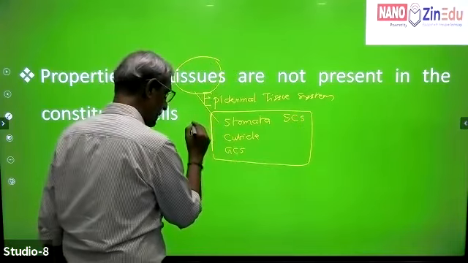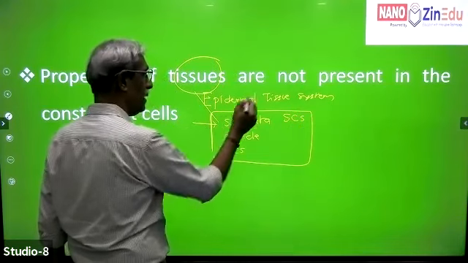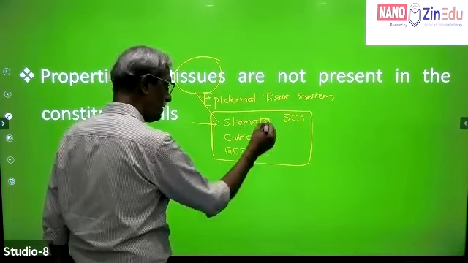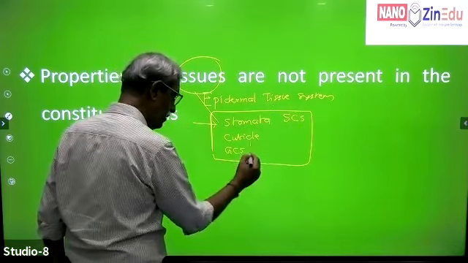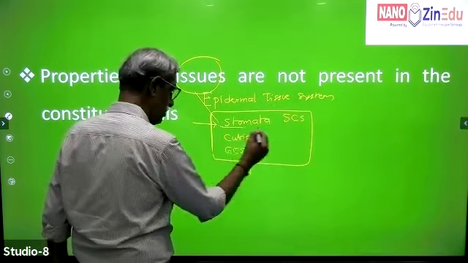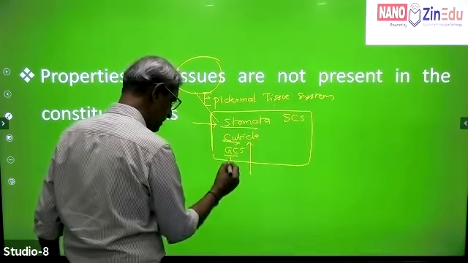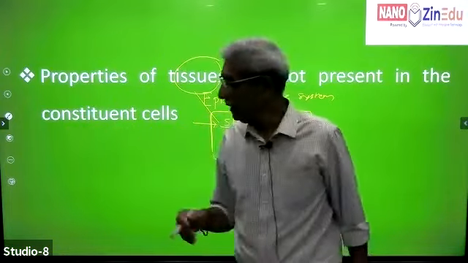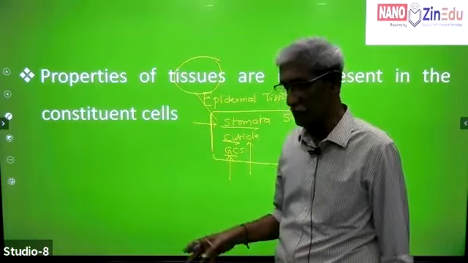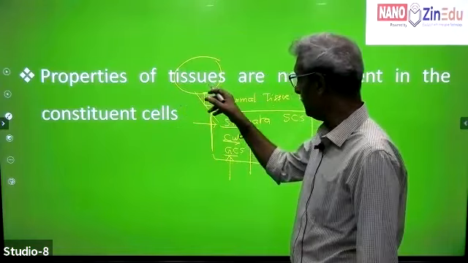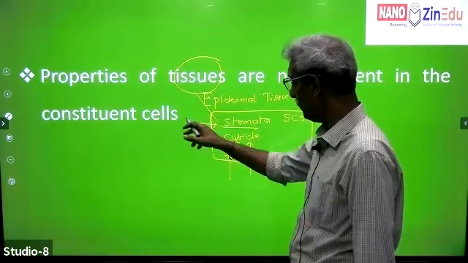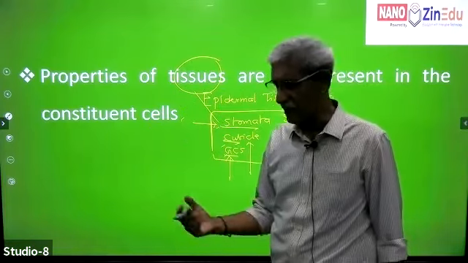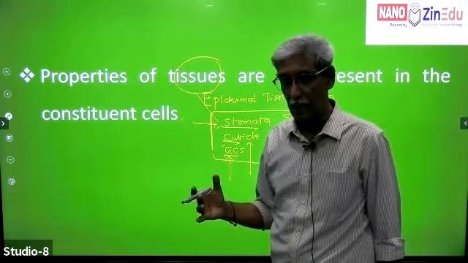The property of the stomata is not present in the constituent cells of the epidermis. The properties of the cuticle are different. The properties of the stomata are different. The properties of the guard cells are different. But when they are all put together, it functions as an epidermal tissue system. So the properties of an epidermal tissue system are not the properties of the constituent cells like stomata, cuticle, and guard cells. Please try to understand where you could be missing.